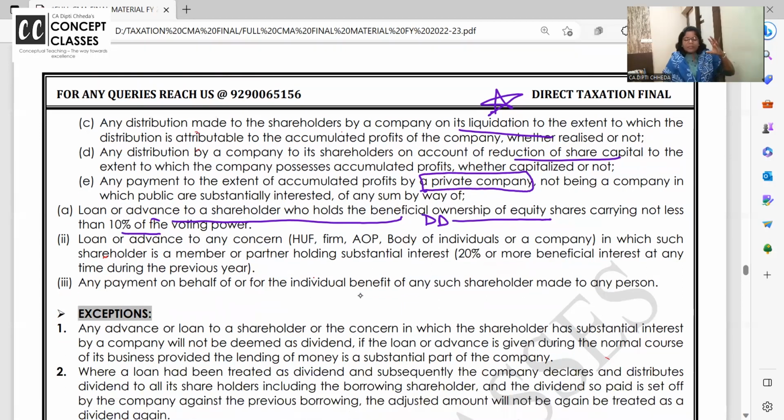Suppose the private company or the closely held company is not giving the loan directly to the shareholder. They are giving a loan to any concern, like an HUF, firm, or AOP, where the major beneficiary is the shareholder. A private company giving a loan to a partnership firm where the shareholder has more than 20% share, then who is getting the benefit? The shareholder. Deemed dividend for whom? The shareholder. Private company giving a loan to an HUF, where you are one of the co-partners and you are also the shareholder of this company, it is taxable.